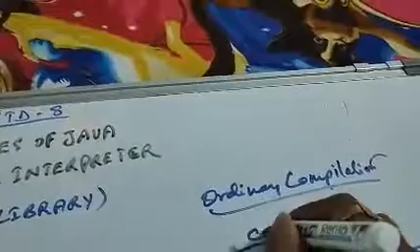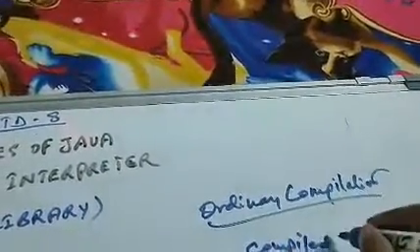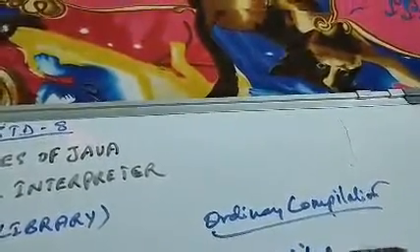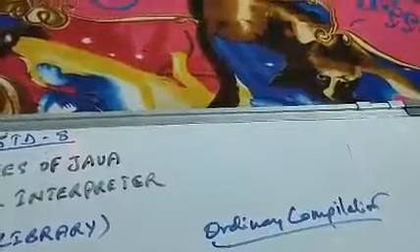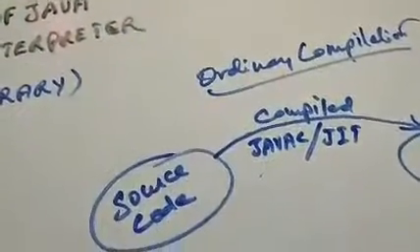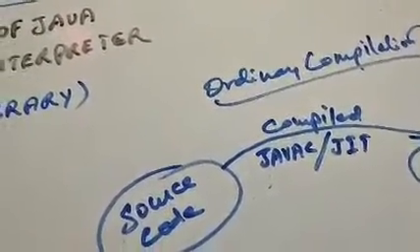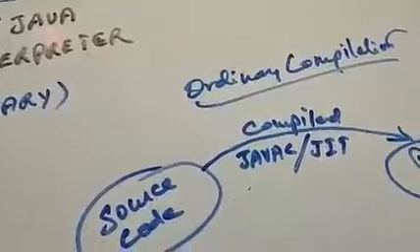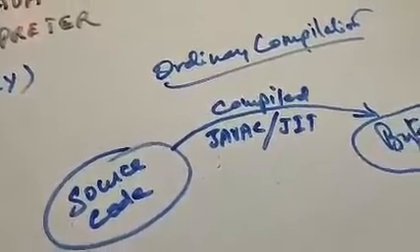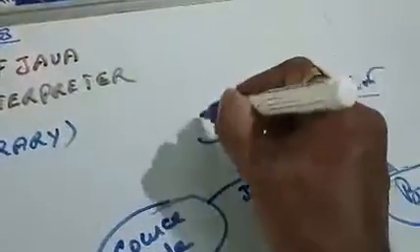It is compiled, and the name of the compiler is Javac, or it is also called JIT, just in time compiler. You can also call it Javac, or you can call it Java C. So that is what happens in case of Java compilation.